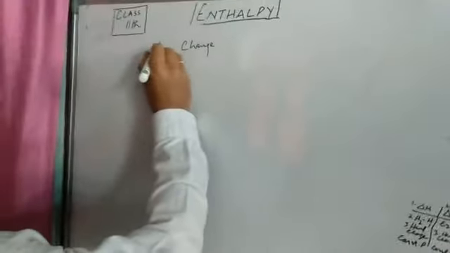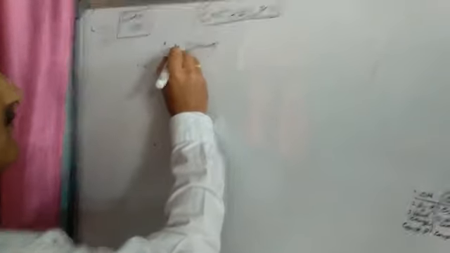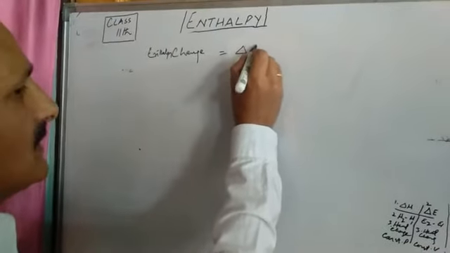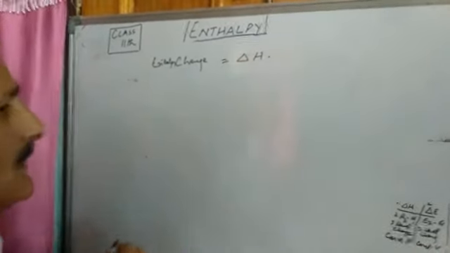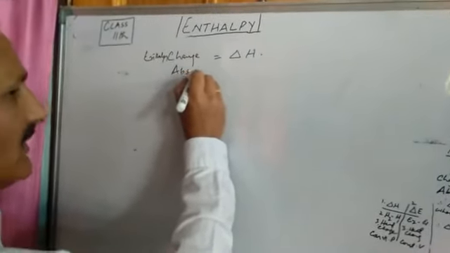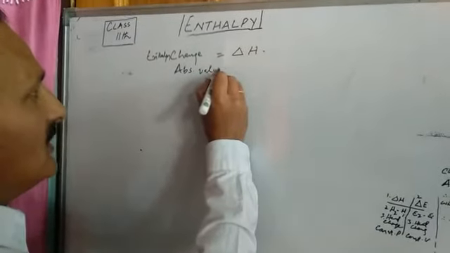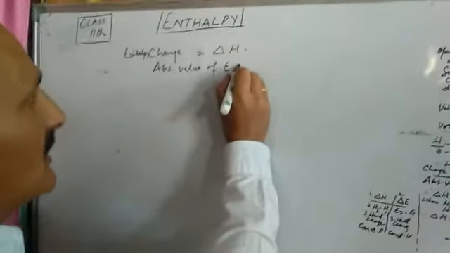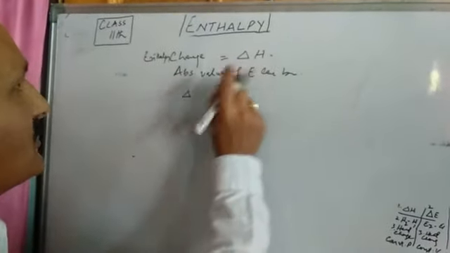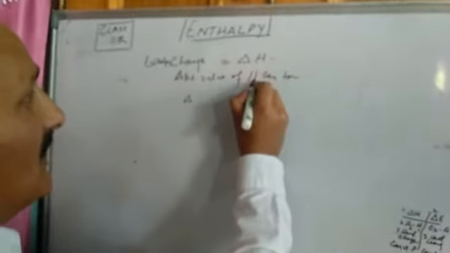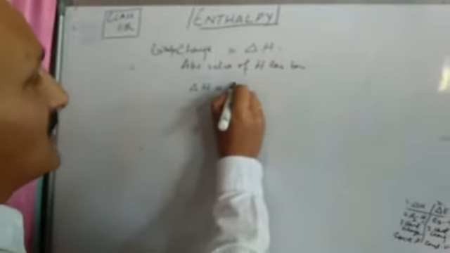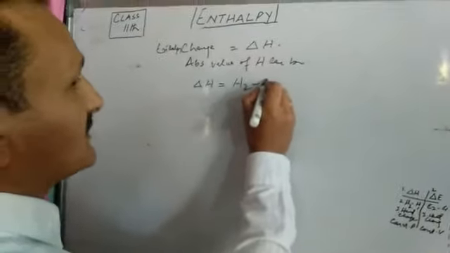Or enthalpy change. Enthalpy change is designated by delta H. Now, since the absolute value of E, that is internal energy, cannot be determined, therefore the absolute value of H cannot be determined. But we can determine delta H, that is given by H2 minus H1.